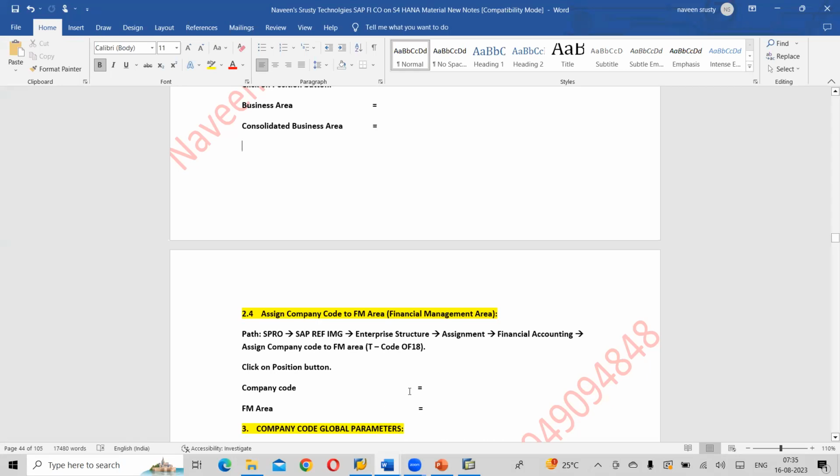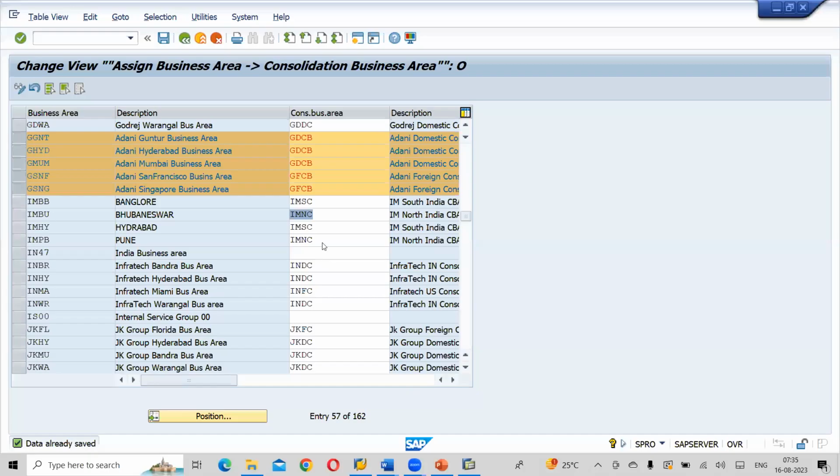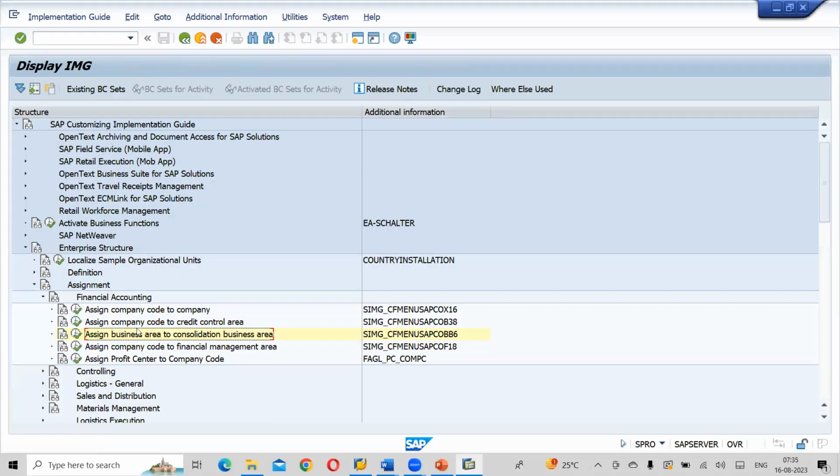Okay, OF18. So I'll go here, press back button. See here, path till here is the same. Financial accounting, assignment, financial accounting. Assign company code. These three steps are done. So this is the last step in assignment, because profit center we have not created yet. So we will see that later. So assign company code to financial management area, OF18.